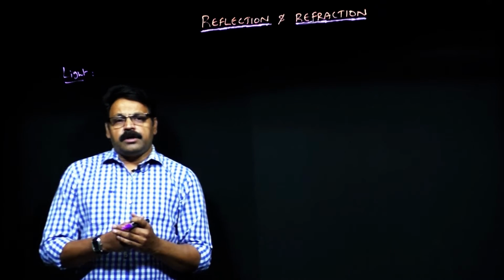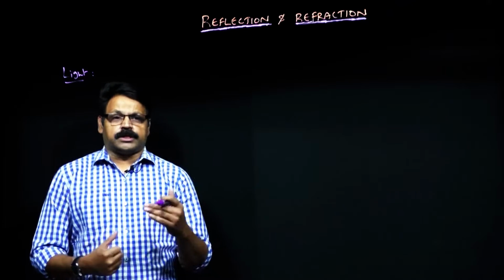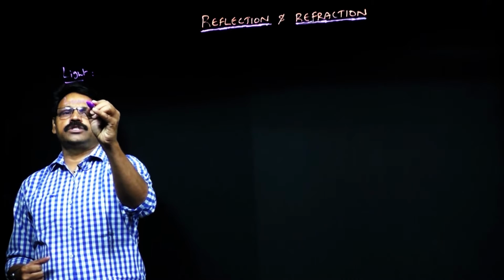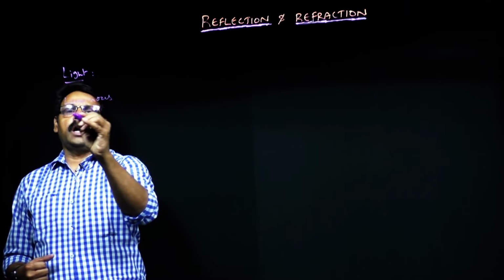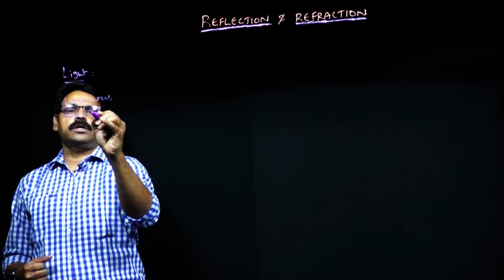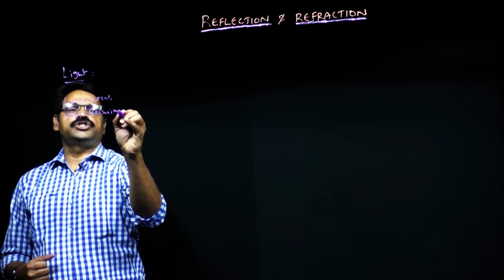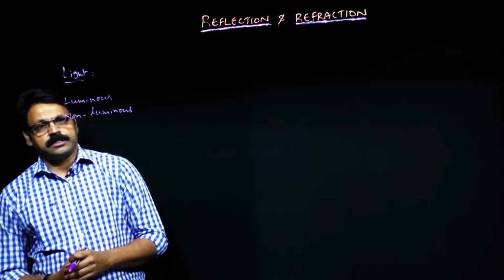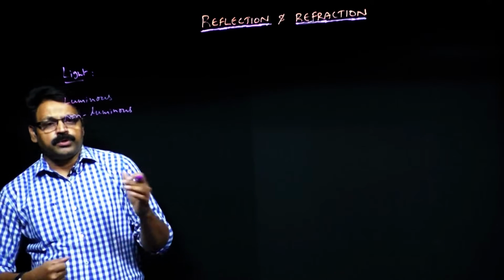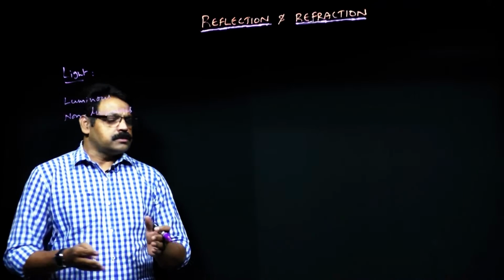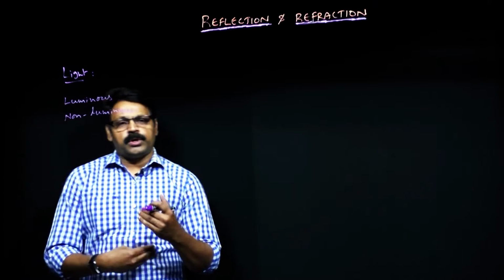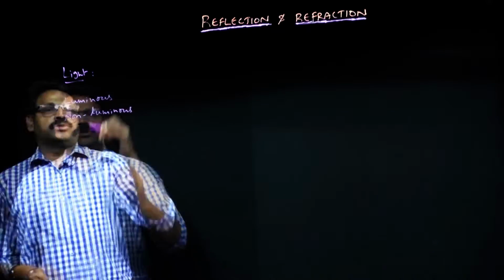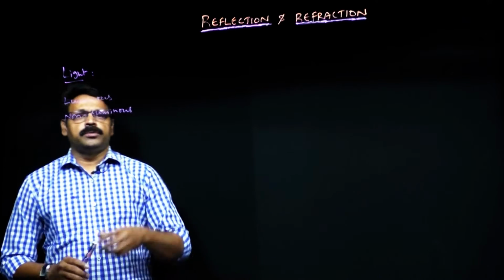Now, whenever a light ray is emerging out of an object, the object here is going to be the luminous body. So this is also the definition we have seen, luminous and non-luminous bodies. Luminous bodies are those which produce the light energy. So they are bright and full of hot gases and all, we said. So luminous bodies produce the light and non-luminous bodies cannot produce. In fact, non-luminous bodies can be seen with the help of a luminous body's light. So here the light emerges out of the luminous bodies.